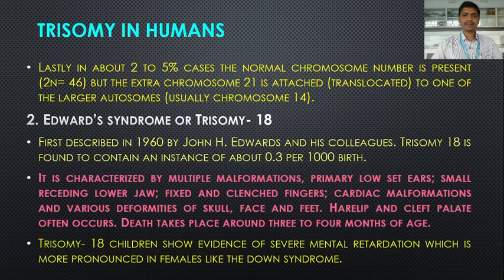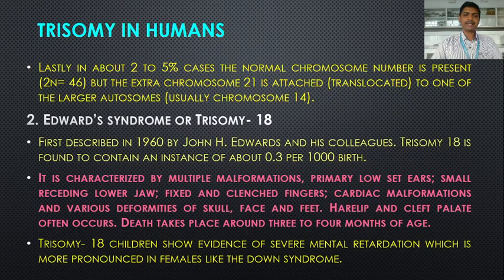It is characterized by multiple malformations, primarily low set ears, small receding lower jaw, fixed and clenched fingers, cardiac malformations and various deformities of skull, face and feet. Hair lip and cleft palate often occur. Death takes place around 3 to 4 months of age. So after birth, the death takes place around 3 to 4 months of age.